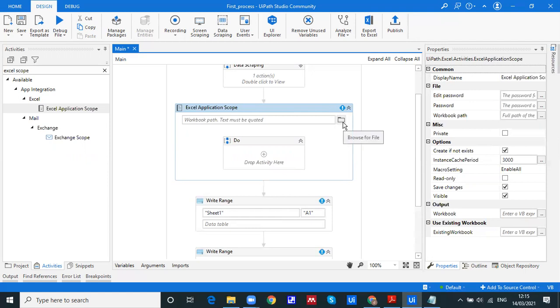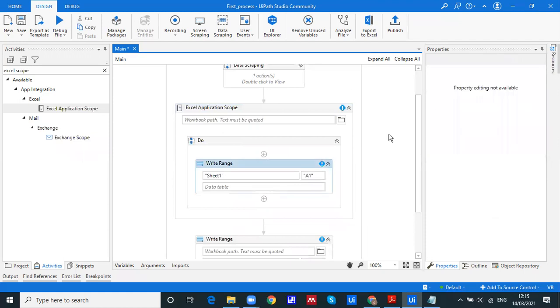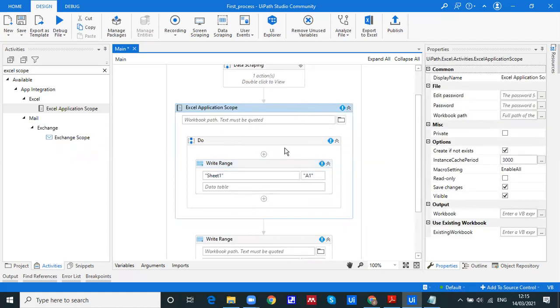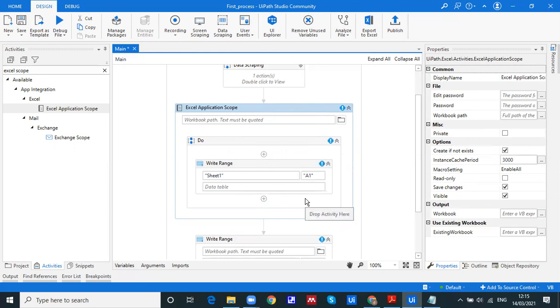Here you need to open the Excel a single time and provide the path a single time, and just use it as a bucket, as a top header, and use all the activities inside this. You need not provide the path every time. Again, we have some flexibility in the properties over here: if the file is not available, then automatically it will get created. You can have the auto save option, and the visibility options.